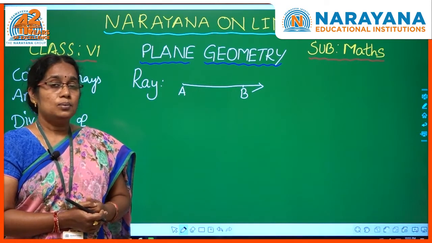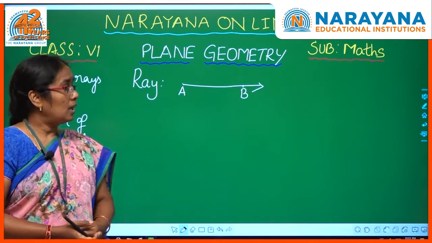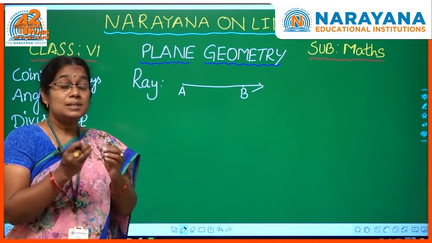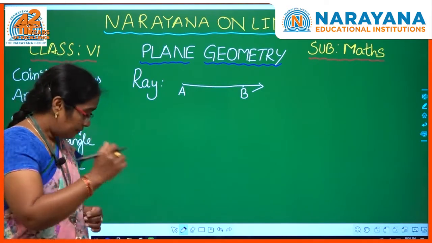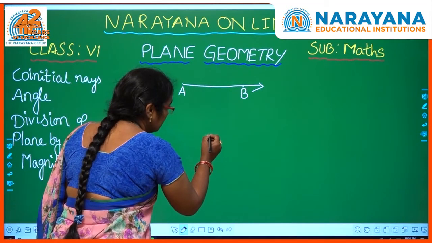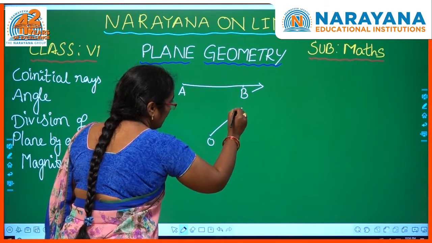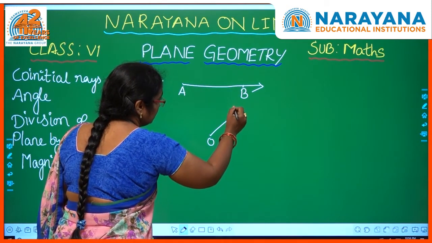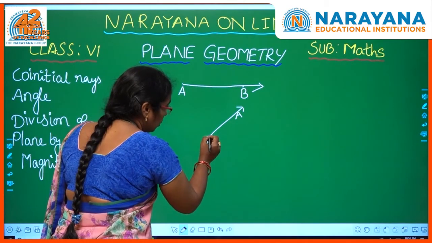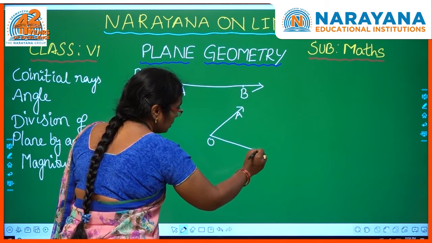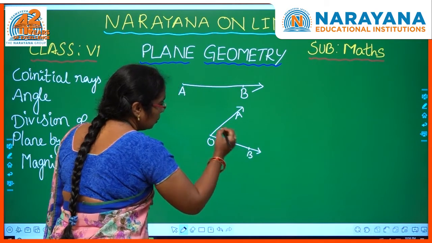Now, like this we can draw an infinite number of rays on a plane. Now, when two rays have started at the same point, what are those rays called? For example, let me take one ray. O is a point. From O, I have drawn a ray. This is ray OA. And another ray, OB, that also starts at O only. So this is ray OB.